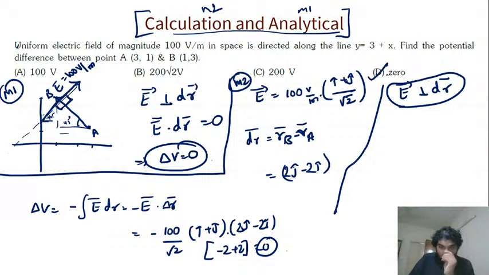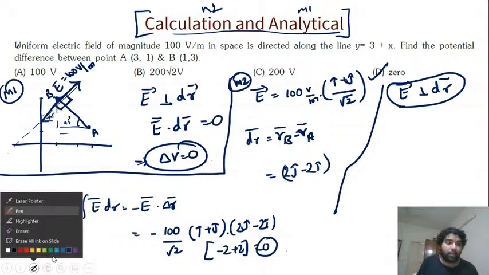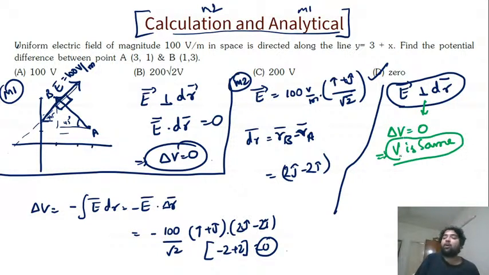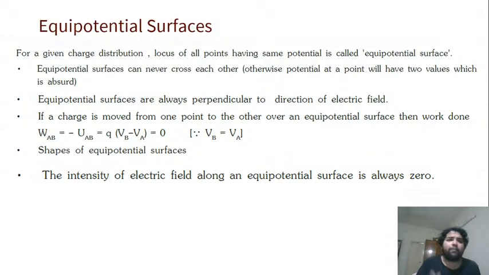That the potential difference here is zero. Change in potential is zero, which means these potentials V are the same. Such surfaces are called equipotential surfaces, where the potential difference is zero.